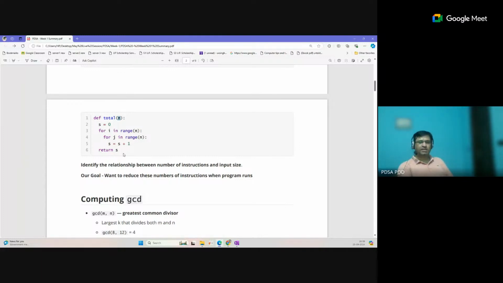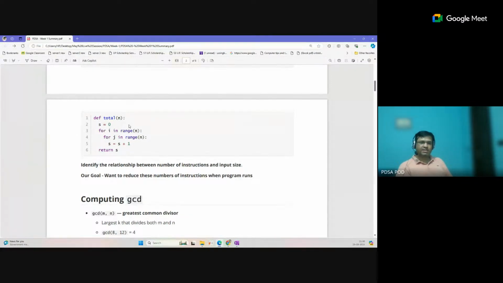Next, space complexity. Space complexity represents the memory space required by the algorithm at runtime. Suppose you are sorting a list. Space is also dynamic. If you are sorting a list of only 10 elements, and one element takes 4 bytes, the total space required is only 40 bytes. But if the input is 100, your data structure will increase to 100 elements, so it will take more space.